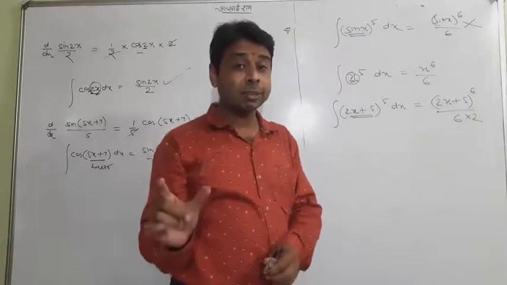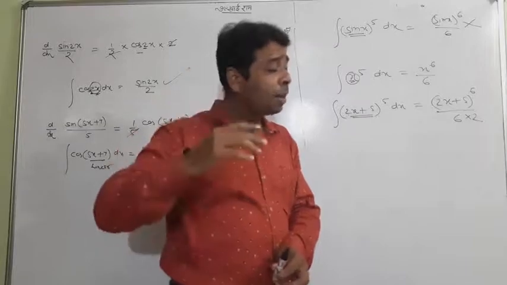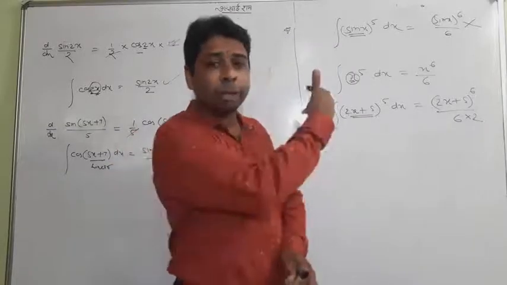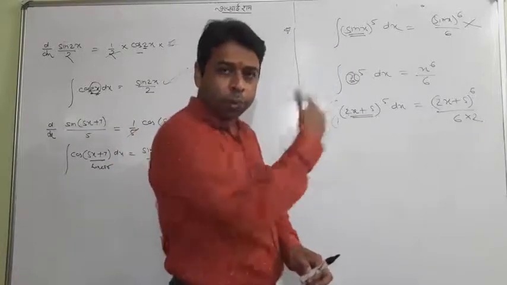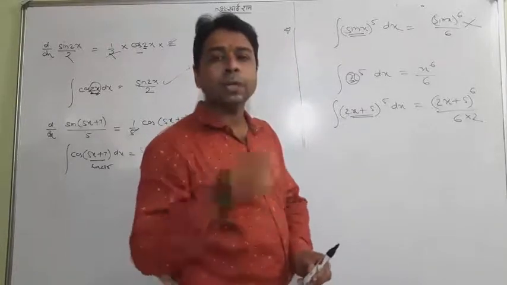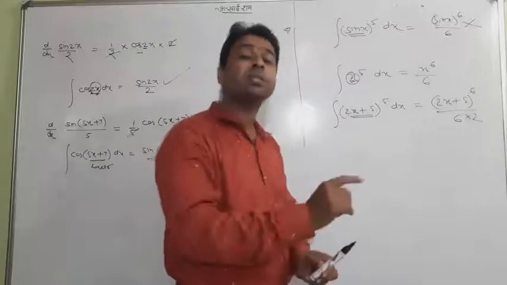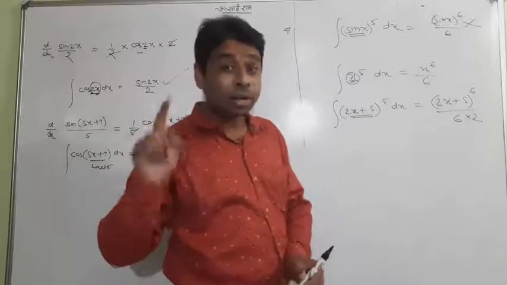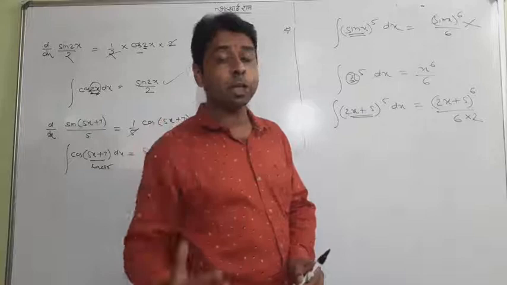Whenever a linear form is coming, it may be in the form of any of the formulas I mentioned in the last board. I taught you 11 formulas. Among those 11 formulas, even if instead of x any linear form is coming, you can use the same formula, but remember the coefficient of x will come in the denominator.